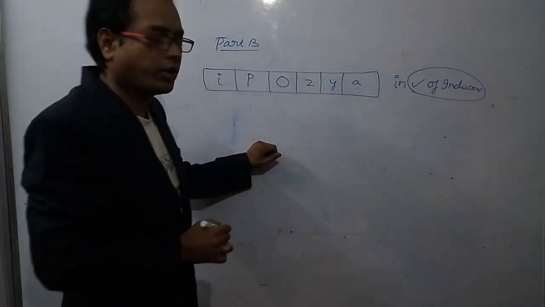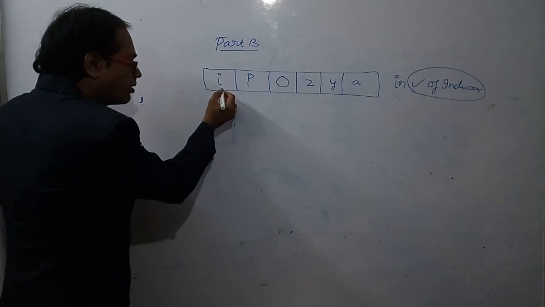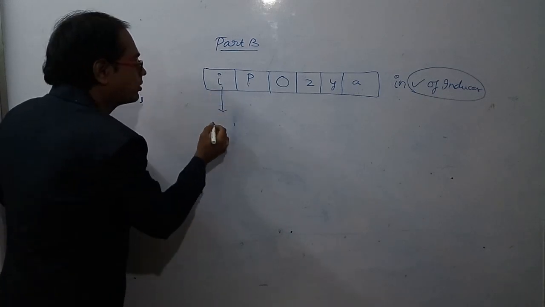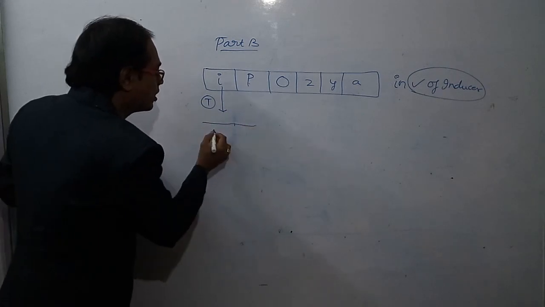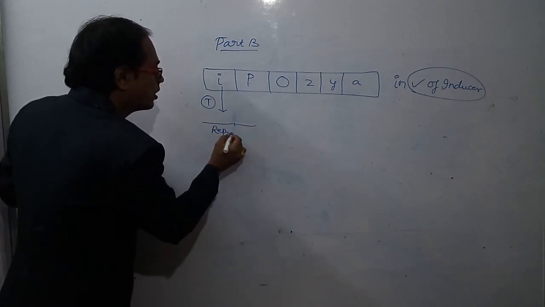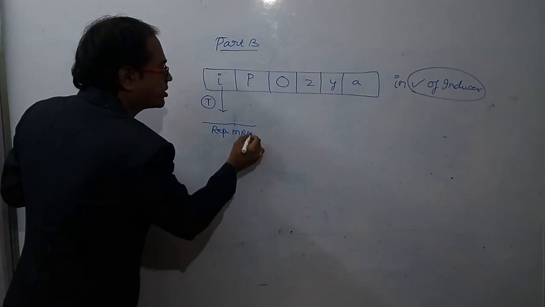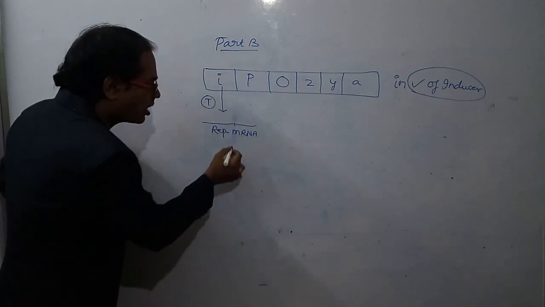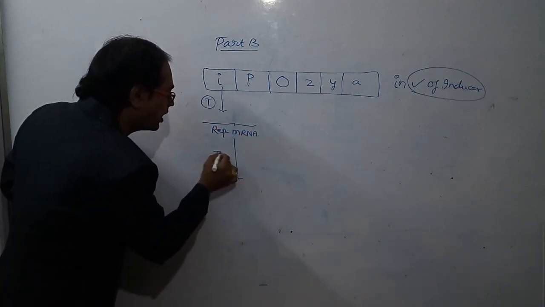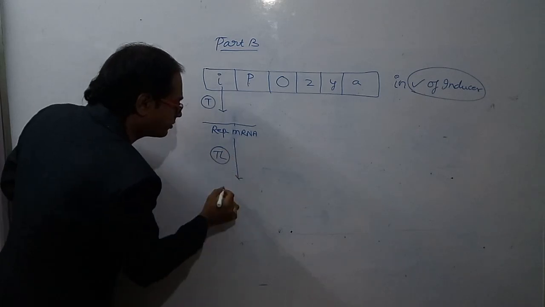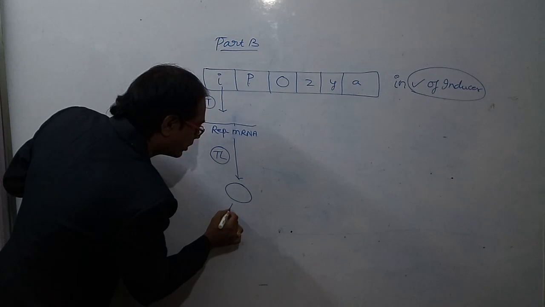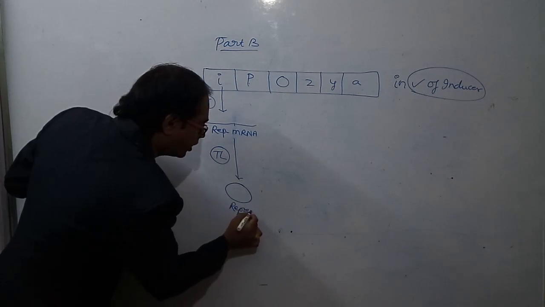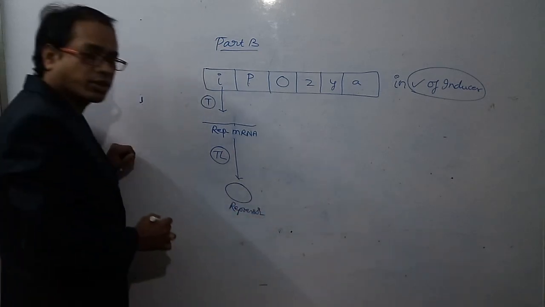In presence of inducer, from the I gene transcription occurs, repressor mRNA is synthesized. From repressor mRNA, by translation, repressor protein is synthesized.